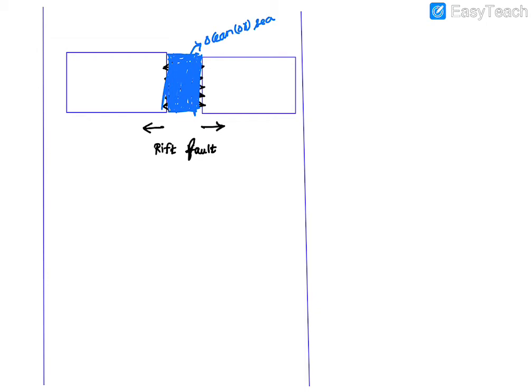Okay, next there is one more plate movement, students. I will explain that one more plate movement. I have drawn two plates here. When the two plates are sliding with each other, I will draw in some other color.